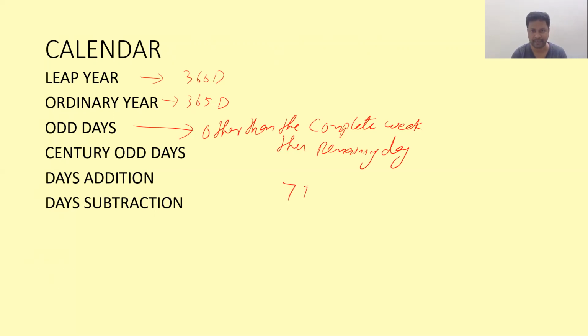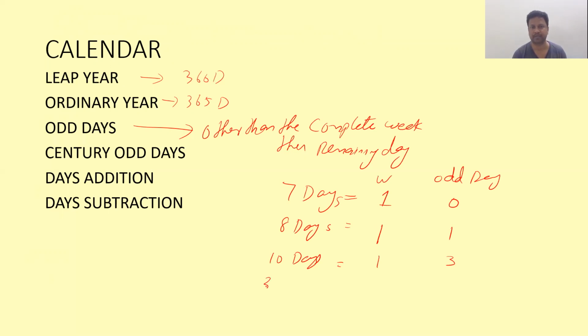For example, 7 days. How many odd days will be there? There will be 1 week and 0 odd days, because only 1 week, 0 days. 8 days. How many odd days will be there? There will be 1 week and remainder 1 day. Correct? In 8 days, there will be 7, that is 1 week and 1 day. 10 days. How many weeks? There will be 1 week and then 3 odd days. 30 days. There will be 4 weeks. Correct? That is multiples of 7: 7, 14, 21, 28. That is 4 weeks, remainder 2 odd days. Correct? So odd days means what? Other than the complete week, the remaining days are called odd days.